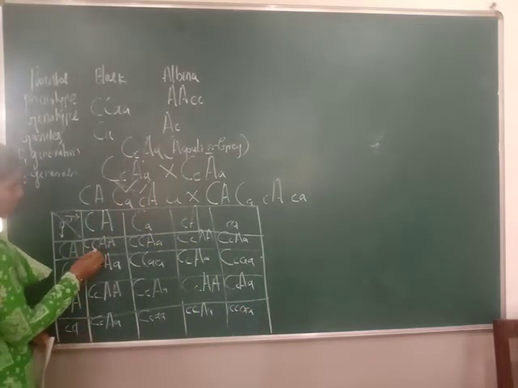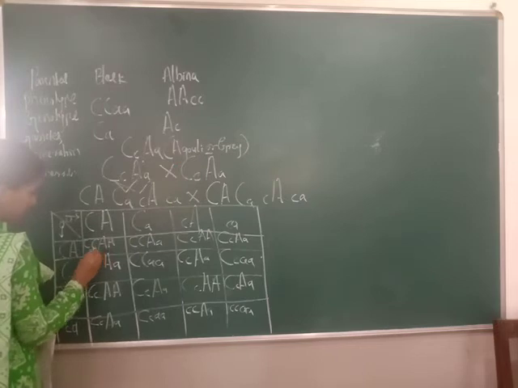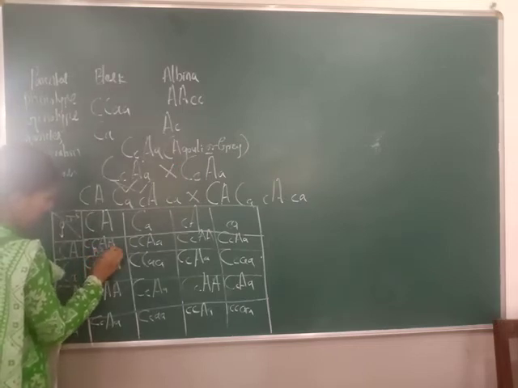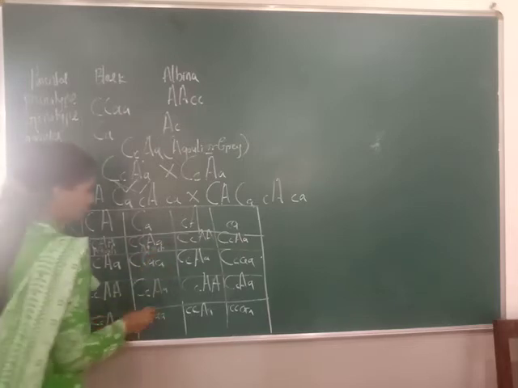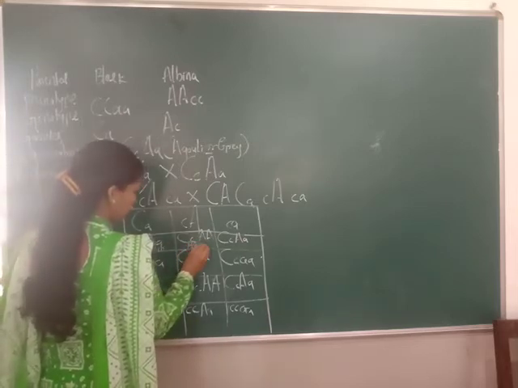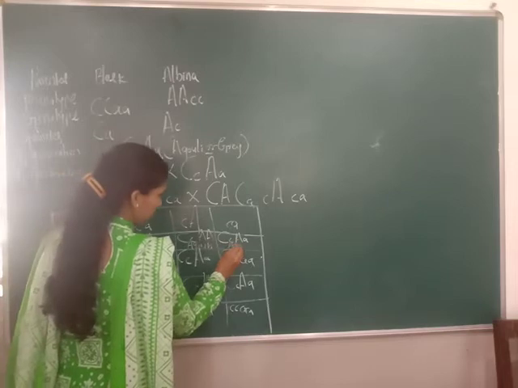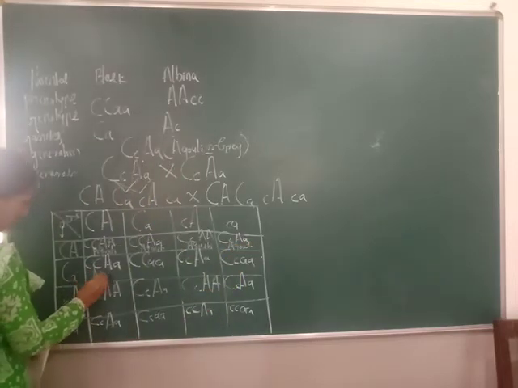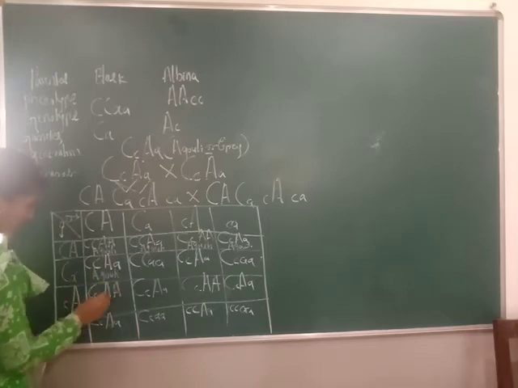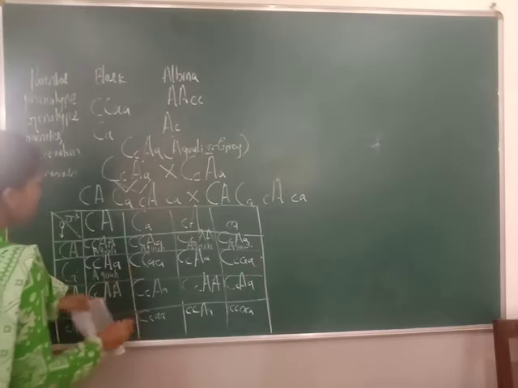Then how will you write the phenotype? If both are dominant, it means agouti. Here also agouti, means grey color. Here also agouti. Capital C means black.